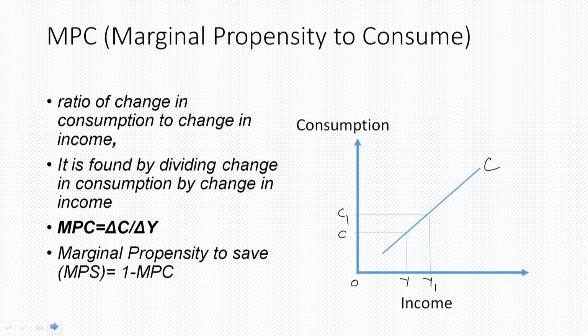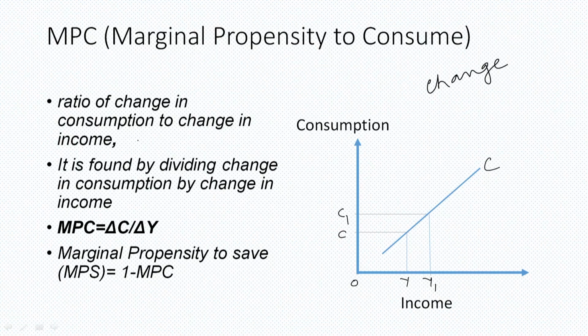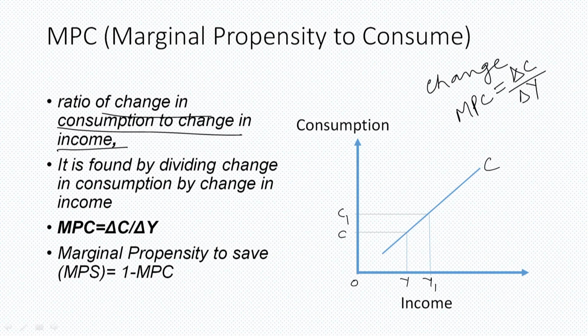Another attribute to this is marginal propensity to consume. Marginal propensity to consume measures the change. APC measures the proportion of income that we are spending on consumption. MPC measures the change in income that is leading to change in consumption. Thus, it is a ratio of change in consumption due to change in income. We say MPC is equal to change in consumption, delta C, by delta Y, that has occurred due to change in income.